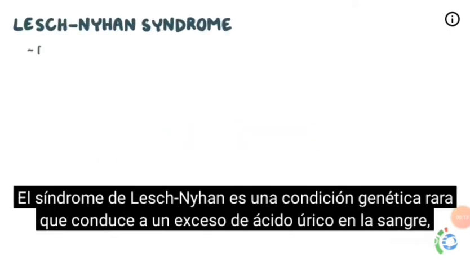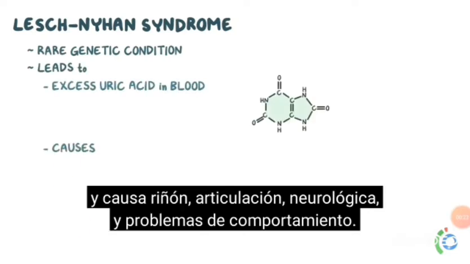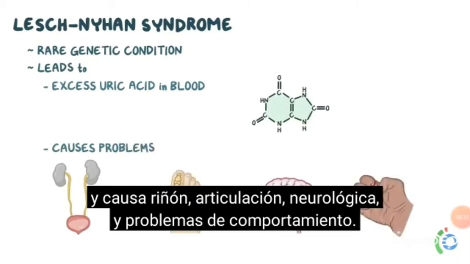Lesch-Nyhan syndrome is a rare genetic condition which leads to excess uric acid in the blood, and it causes kidney, joint, neurological, and behavioral problems.